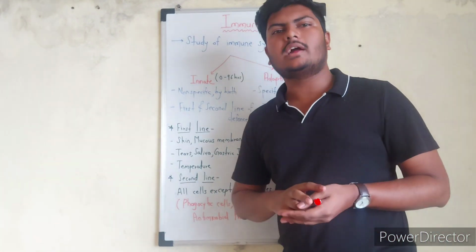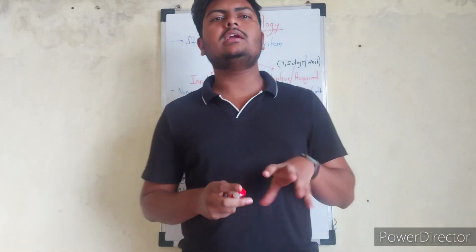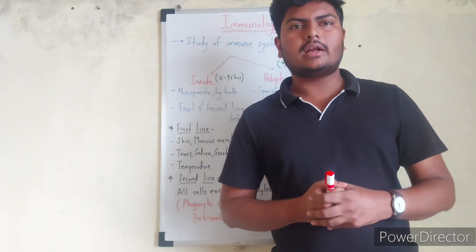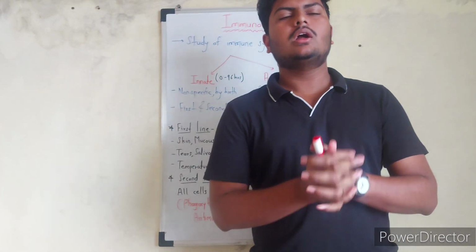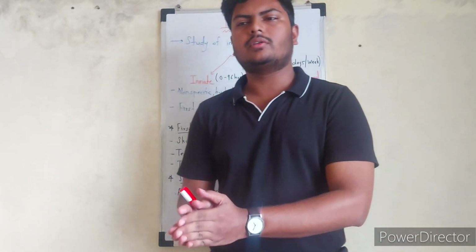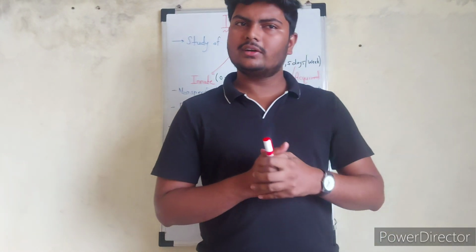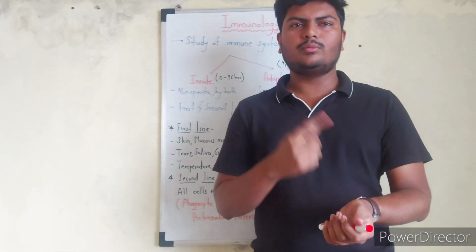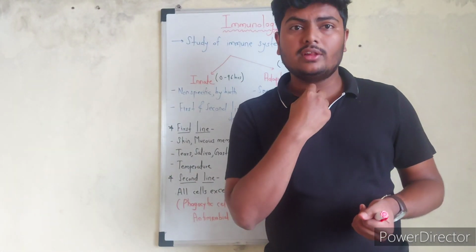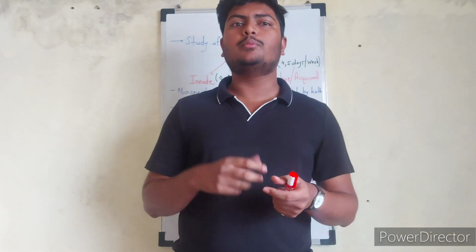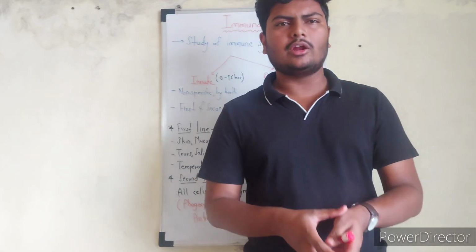So what is the first and second line of defense? When any pathogen or foreign particle tries to enter our body, it faces a strong defense mechanism, the first line of defense and the second line of defense. So what does the first line of defense contain? Our skin, mucous membrane, all kinds of body secretions like tears, saliva, mucus, all of this comes in the first line of defense.